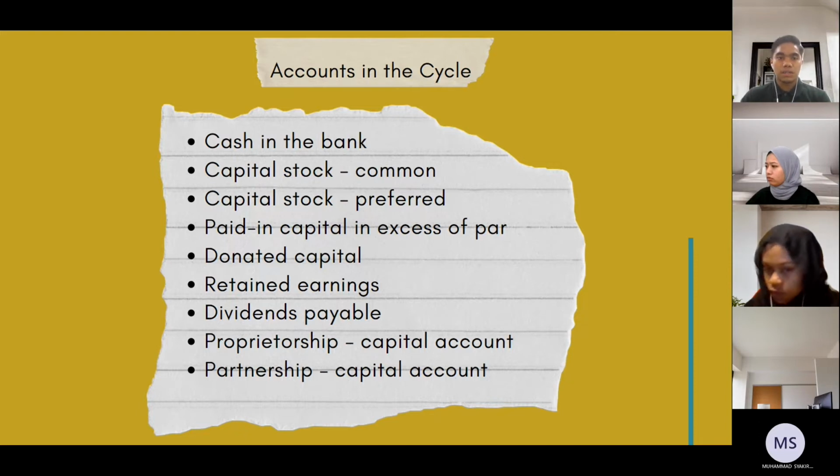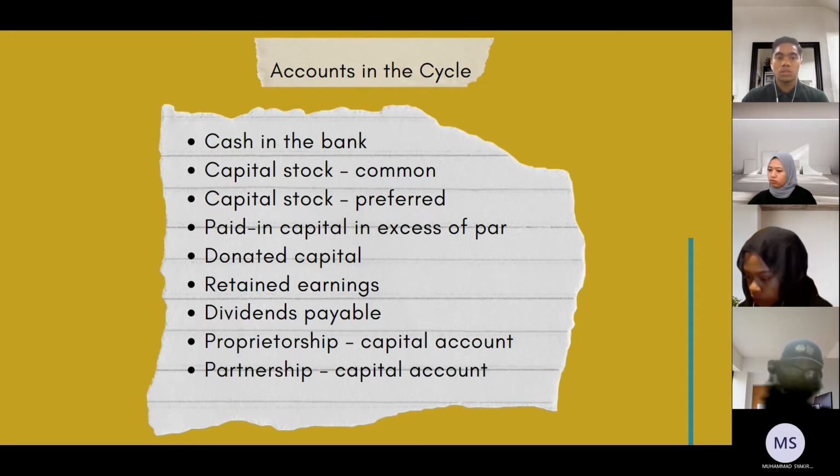Okay, dividend payable. That which a company board has decided to give to its shareholders in the form of dividends. Okay, proprietorship capital account. A person who runs a business that has no legal difference between the person who owns and runs it.